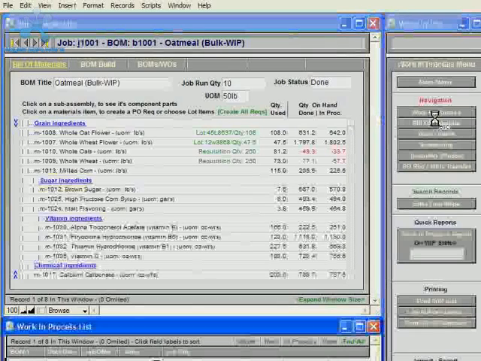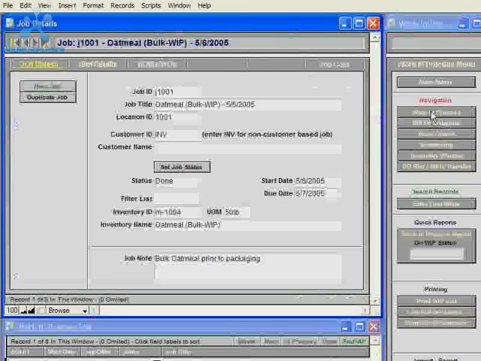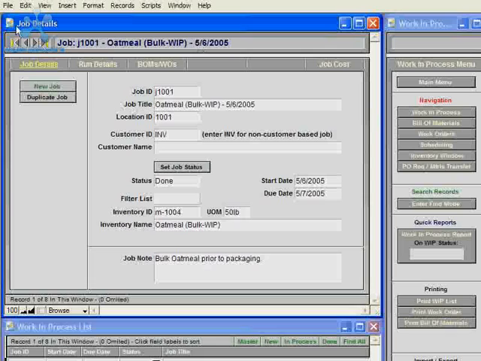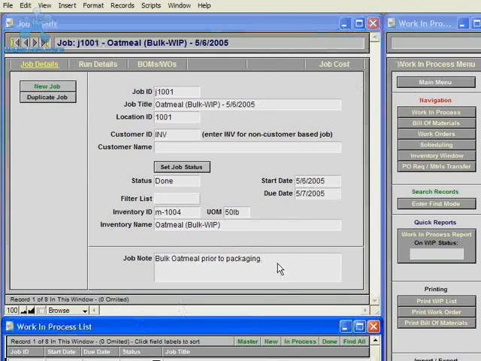So now I'll just navigate back to the Work in Process area, and you can see now we're in the Job Details area, and you can navigate to the Run Details tab, BOMs and Work Orders, Job Costing, and you'll see at the bottom there's a Work in Process list.